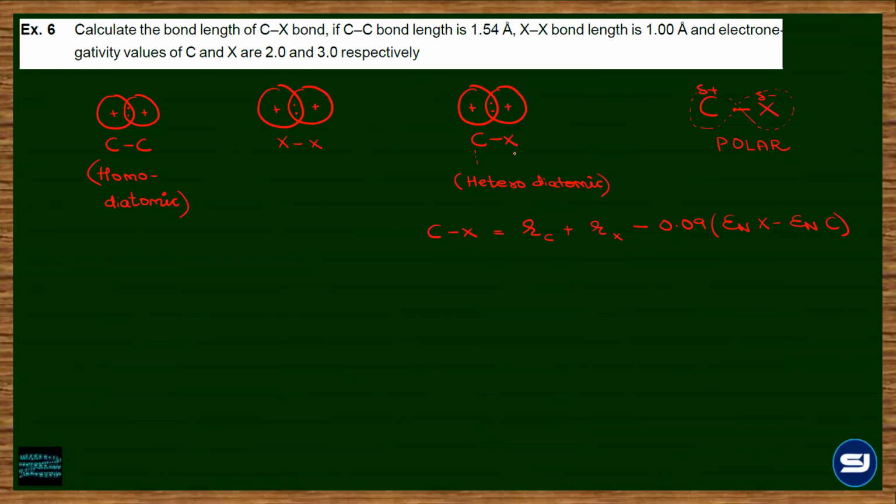This particular distance we can't directly take as internuclear distance divided by 2, because here the elements are differing in electronegativity. It is hetero type, so if it is hetero, we have to introduce a correction factor with regard to the electronegativity. Understood? In short, if you have to measure a bond length involving different elements differing in electronegativity, you take the sum of the radii and subtract a correction factor, which is to be remembered: 0.09 times the electronegativity of X minus the electronegativity of the other element. Clear?